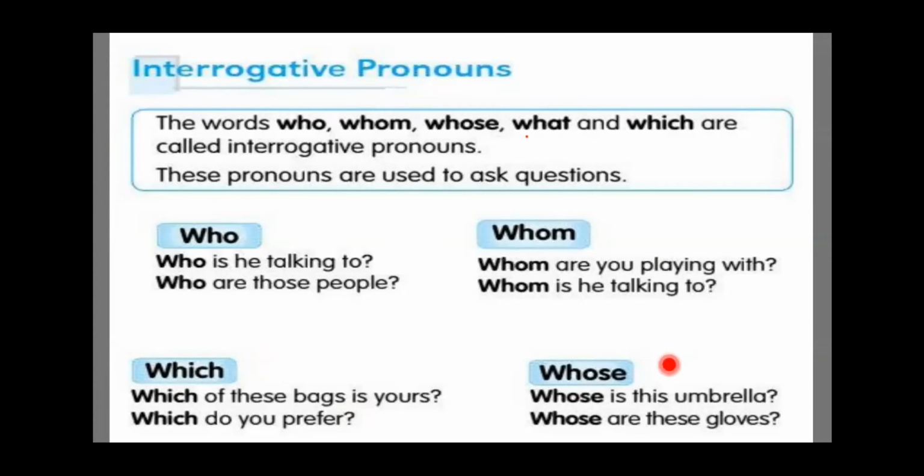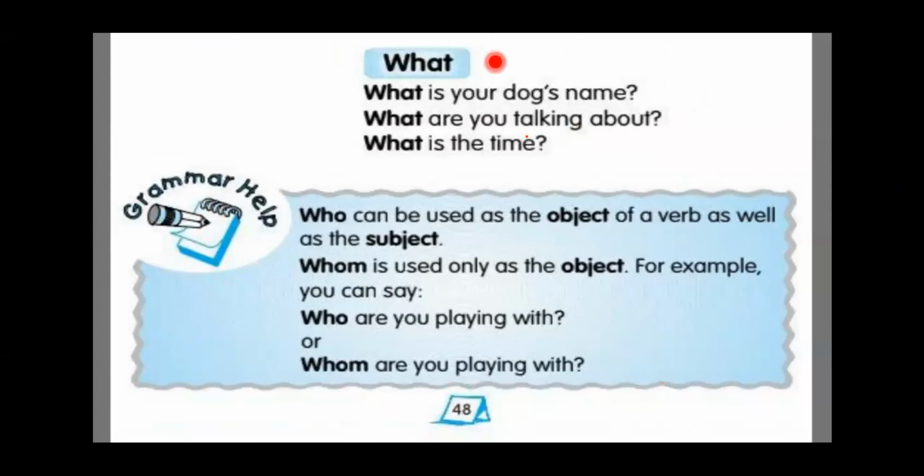Whose? Whose is this umbrella? ये किसका छाता है? Okay, किसका है ये? So whose is this umbrella? Whose are these gloves? ये किसके है? Okay, so then you use whose, WHOSE, whose. Now next, what?